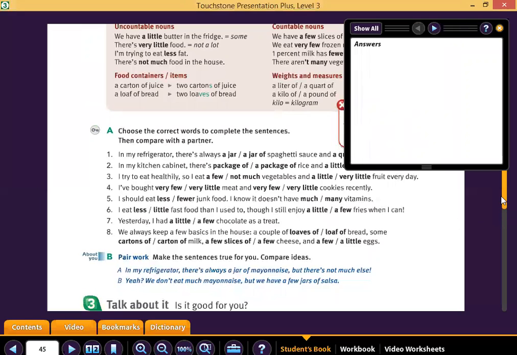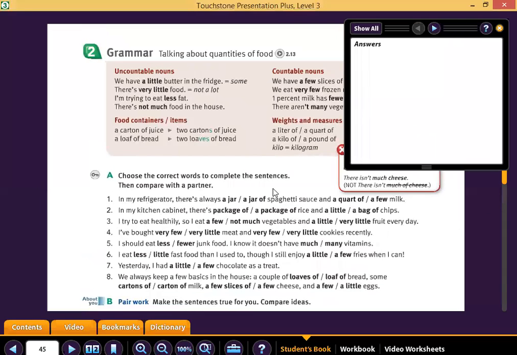Okay, for number 1, we have, look at this please, a jar of spaghetti sauce and a quart of milk. Number 2, a package of rice, a bag of chips. Number 3, a few vegetables, a little fruit. Number 4, very little meat, very few cookies.